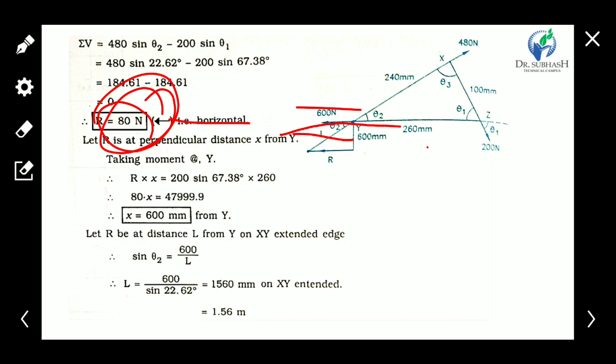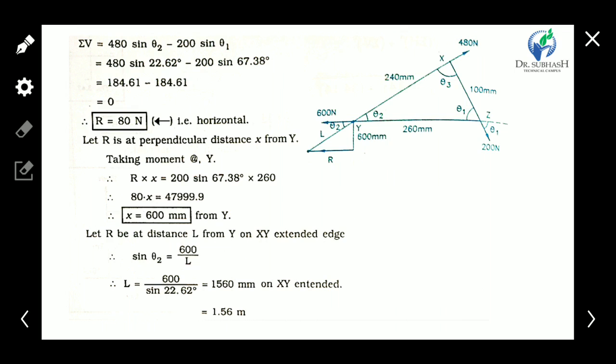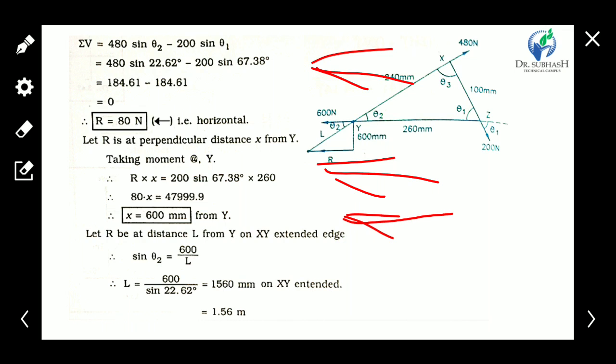Okay, negative 80, the summation of horizontal is negative 80. So it is in the negative direction, but where does it act? It should be here.